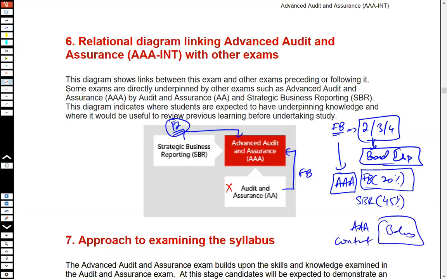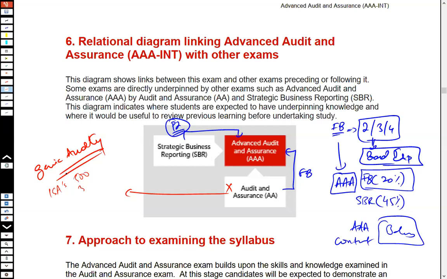Because when it comes to the F8 paper, it was more of a generic auditing paper. Now, what do I mean by a generic auditing paper? You would be required to apply the different types of ISAs to different situations. You would need to know the details of what ISA 500 says, what ISA 300 says, what ISA 450 says, and so on. So there were a lot of things specific to the ISAs that you were required to rote learn with respect to audit and assurance.